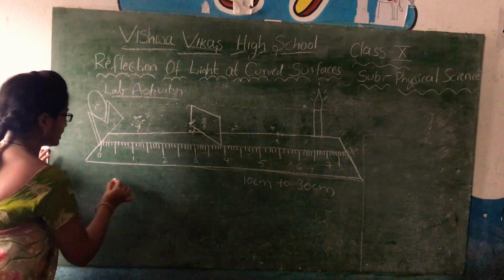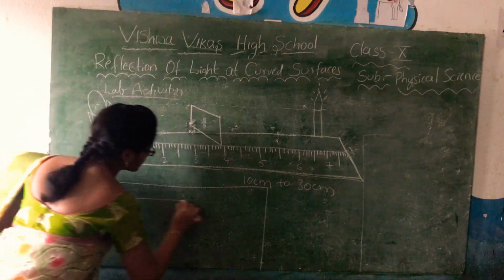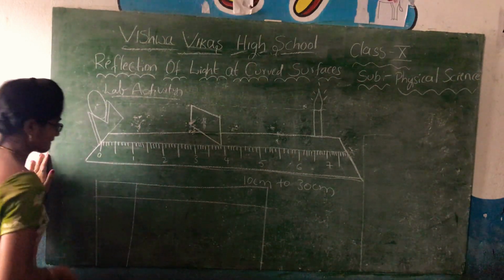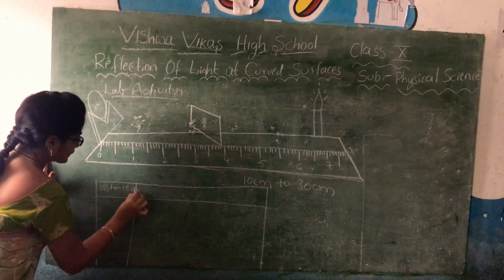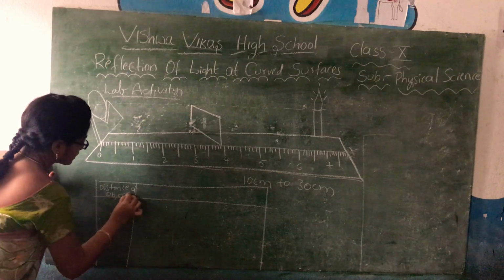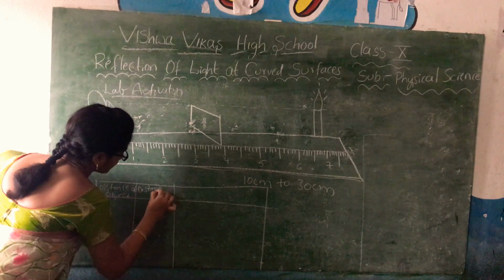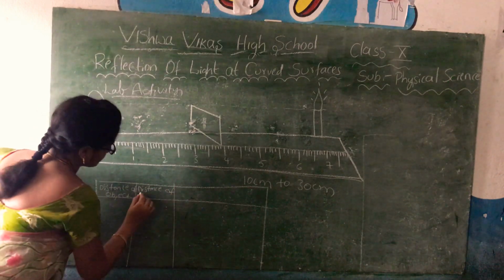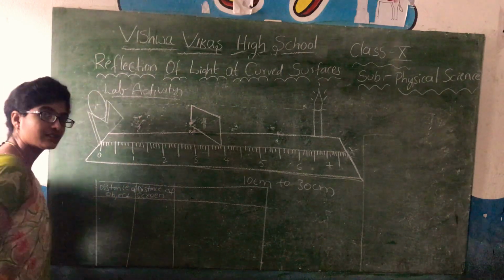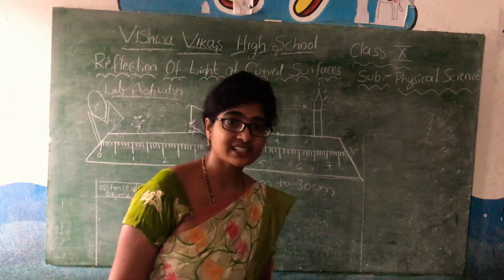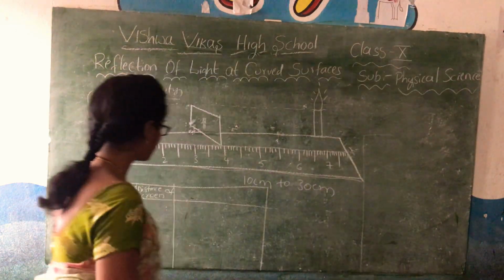For this we have to draw a tabular column, and see the distance of object, next the distance of paper or screen. I will call it a screen because here we are using that paper as a screen to project the image formed in the mirror.